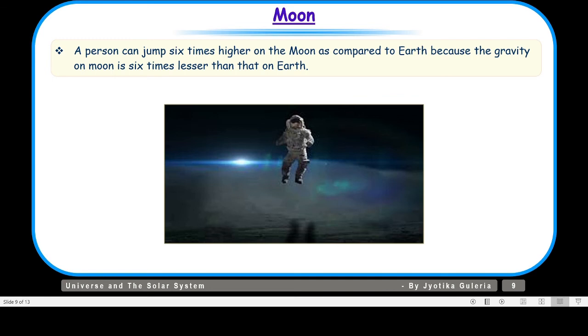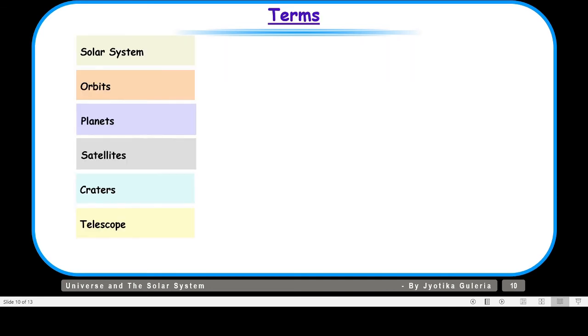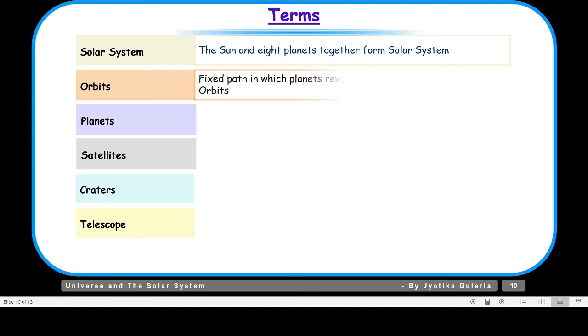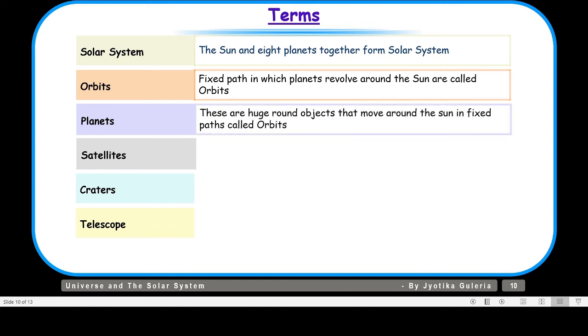So children, that was all about the moon, and now let us take up some important terms. First is the solar system. The sun and 8 planets together form the solar system. Orbits: the fixed paths in which planets revolve around the sun are called orbits. Planets: these are huge round objects that move around the sun in fixed paths called orbits.